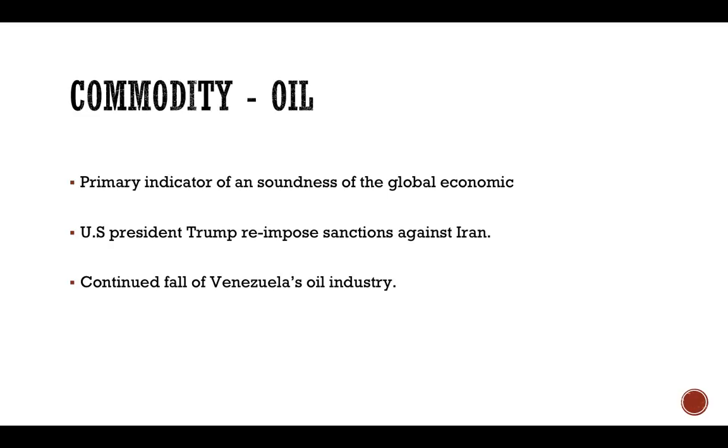The president backed out of the 2015 agreement that restricted Iran's nuclear ambitions. Numerous analysts are looking forward to oil prices increasing as Iran exports decline. Besides Iran, another main issue is the continued fall of Venezuela's oil industry. Mismanagement and underinvestment have led to the collapse of Venezuela's oil output.